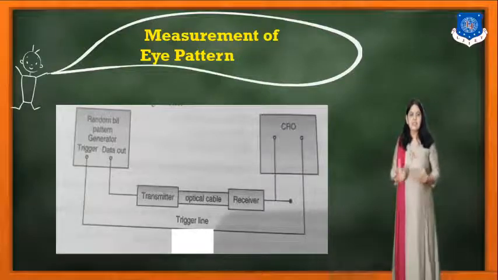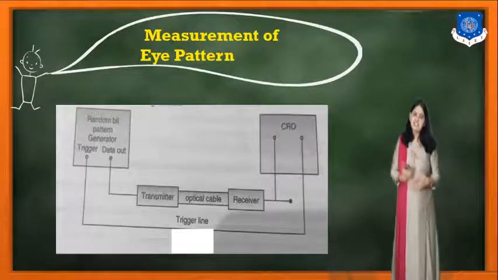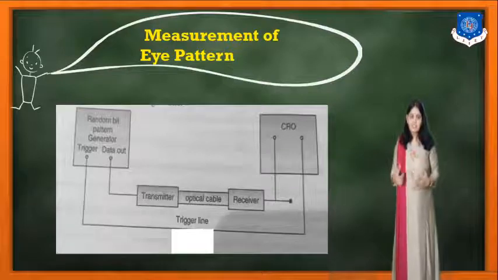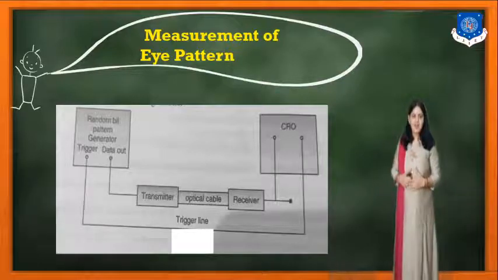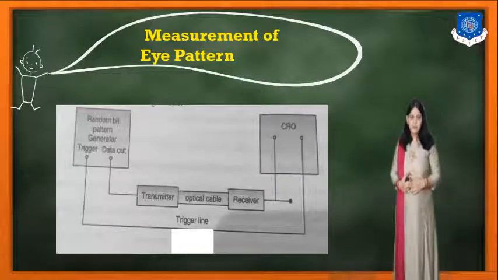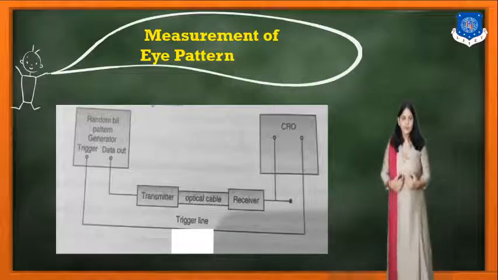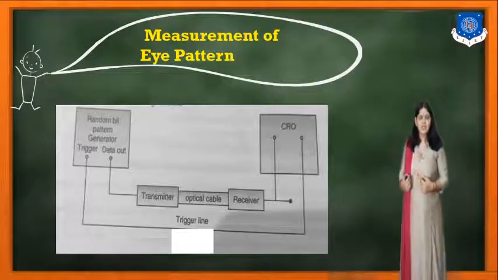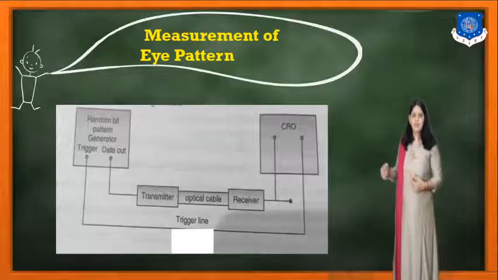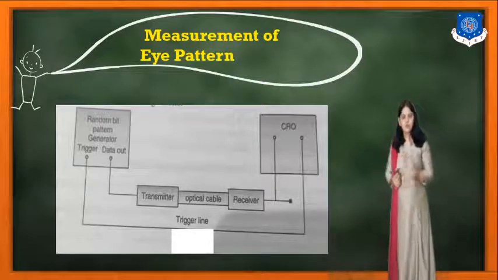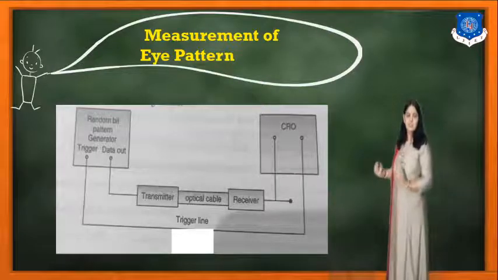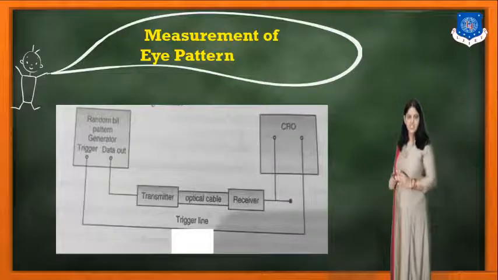Now there is a random bit pattern generator. From that the pulses may be generated. Now this data is transmitted via the transmitter. Here we need to watch this waveform on the CRO. The trigger output we can consider as a common pulse, and we are connecting it with the CRO. So one end is common between the CRO and the pattern generator.